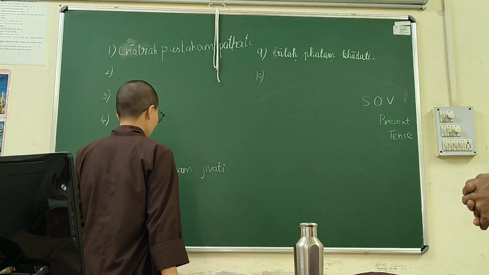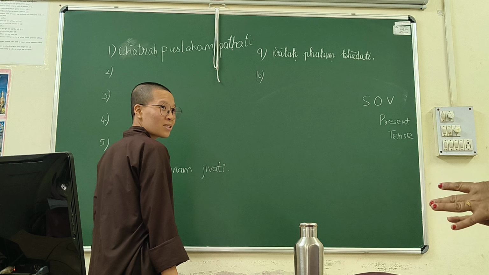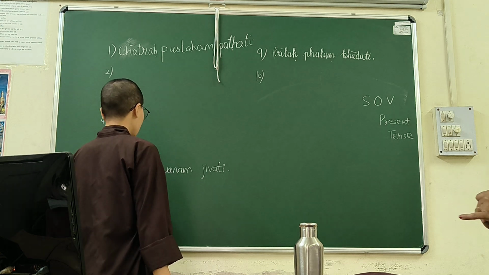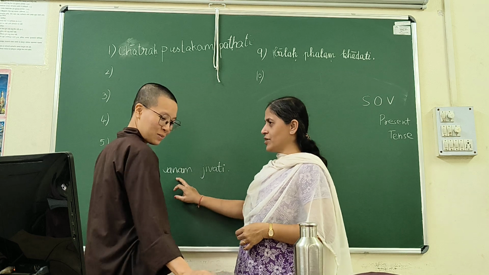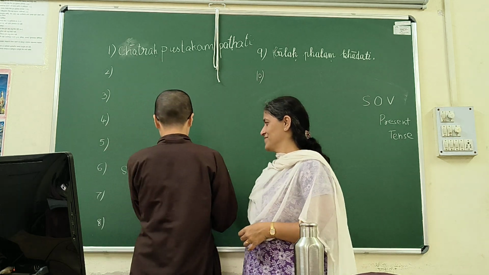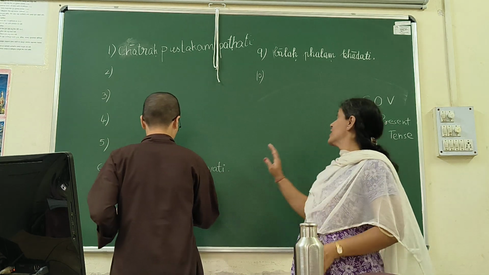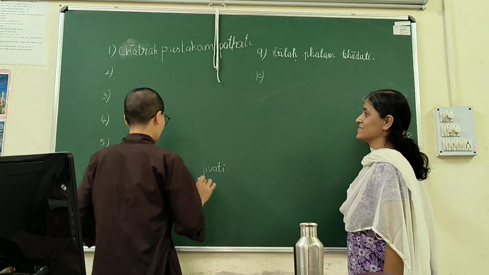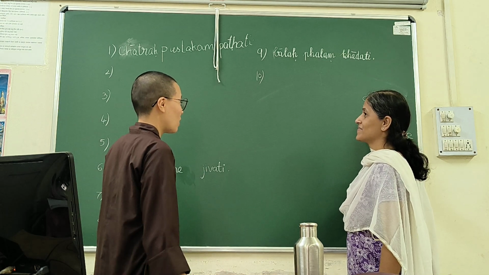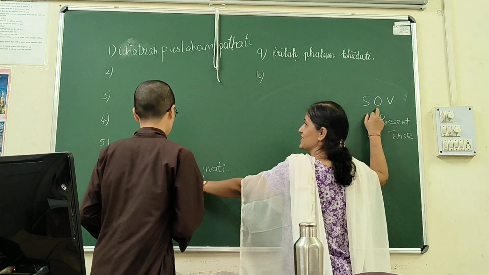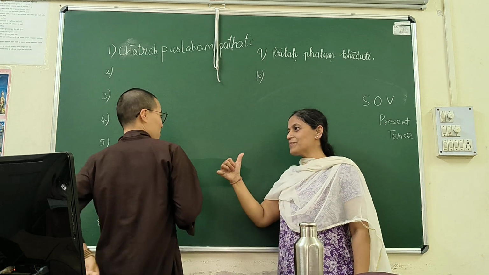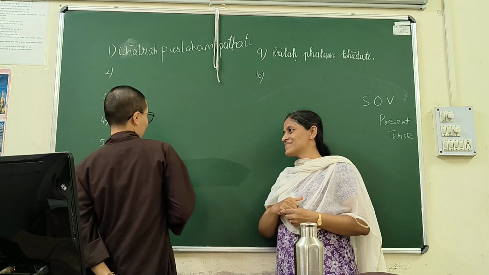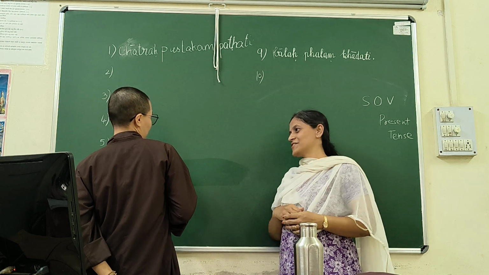Sarpaha vanam jivati. What does that mean? What do you want to say? It's like in the forest. Then what is happening? You don't have object. If you take jivati, there will not be object, because it's an intransitive verb.